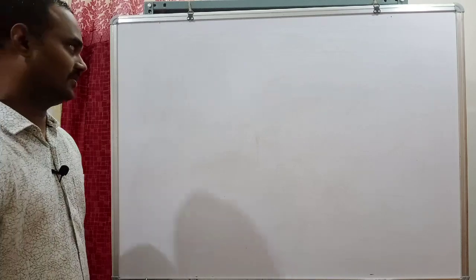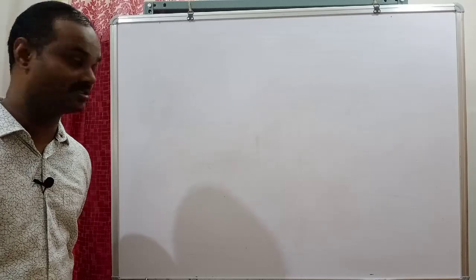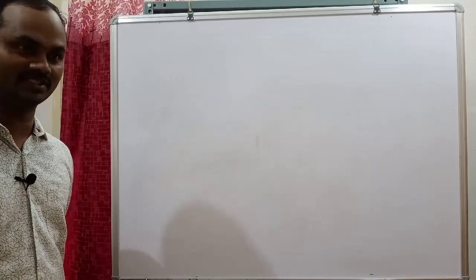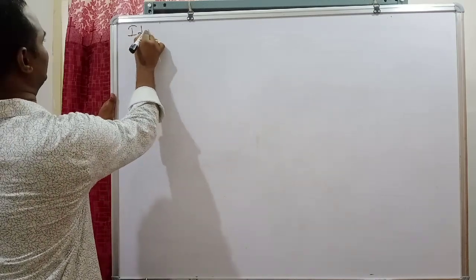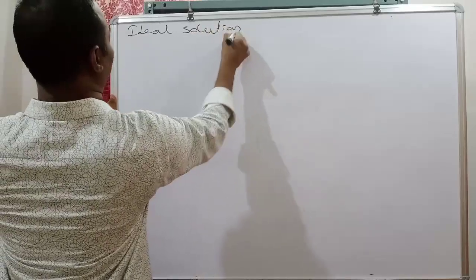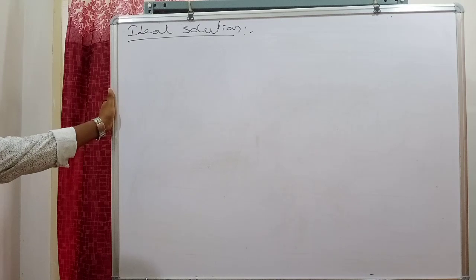According to Raoult's law, solutions are broadly divided into two types: ideal solutions and non-ideal solutions. First, we are going to the ideal solutions. In first PU, we discussed ideal gases, which obey PV equal to nRT.